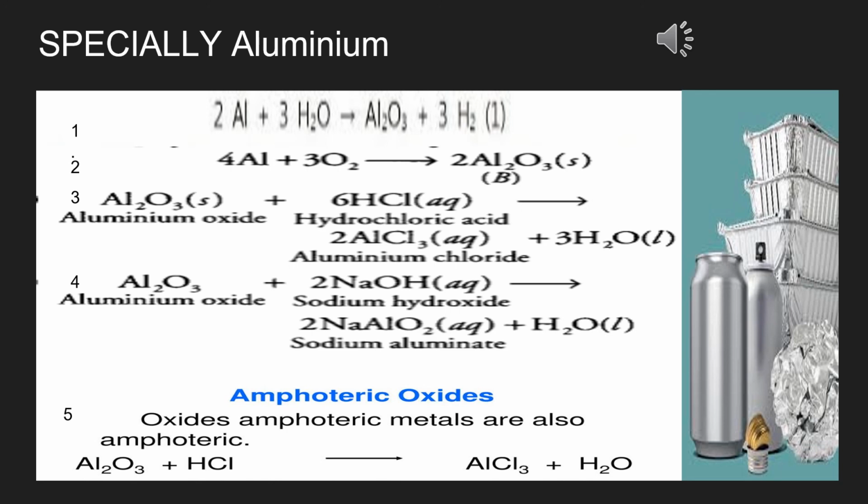When this aluminum oxide is reacting with acid, then aluminium salt, that is AlCl3, is formed and water is released. See, the aluminium oxide, the oxide of aluminium, is reacting with base also. See the third reaction, it is reacting with acid, it is able to form a compound. And in the fourth case also, it is able to form the compound sodium aluminate. In both the cases, when it is reacting with acid and base, the oxide layer is called the amphoteric oxide. So this was the main reason to discuss especially aluminium, why we have been discussing it here.